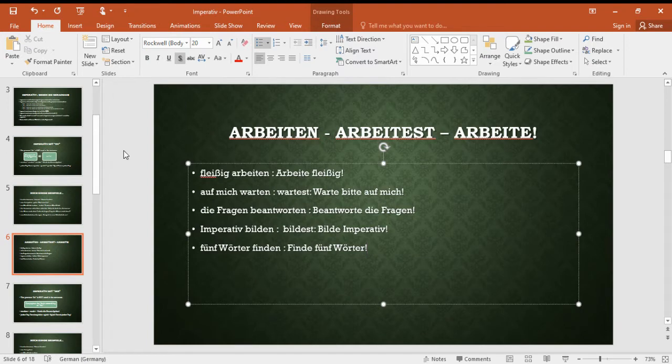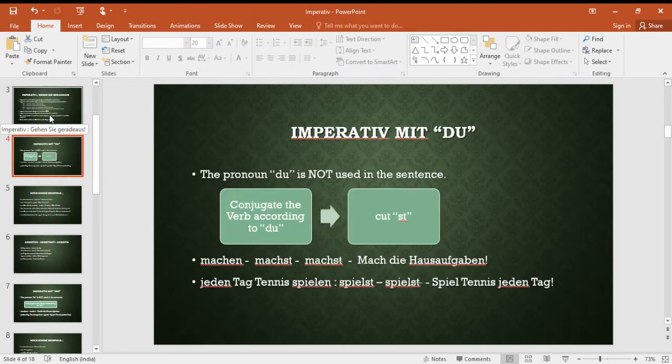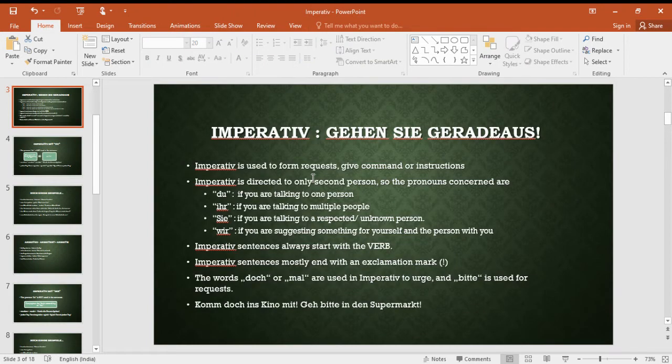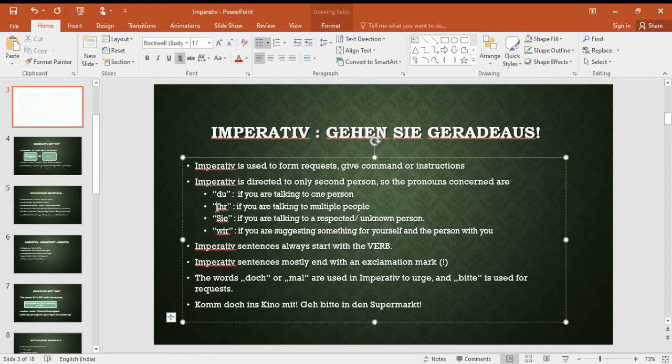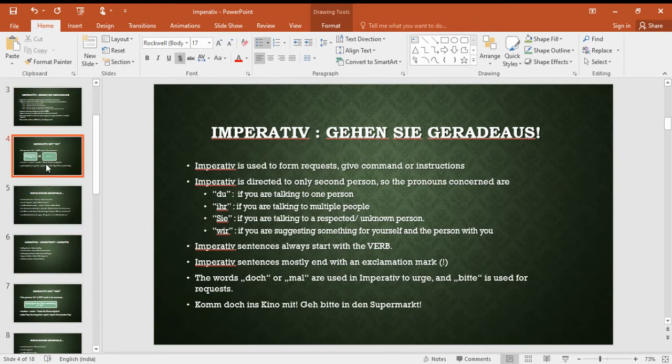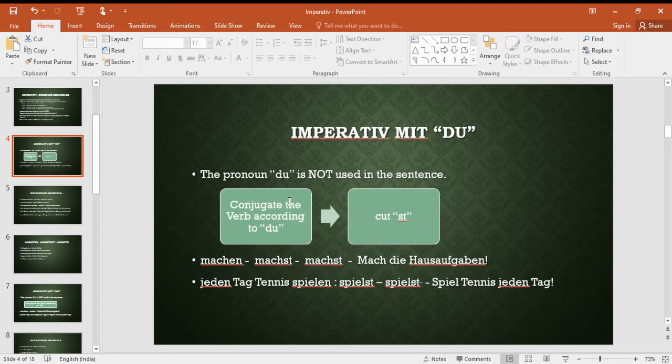Okay, simple. I'll try to revise everything. Whatever we have learned, imperative is a request or a command or instruction. This is only for du, ihr, Sie, and wir. It starts with a verb and ends with an exclamation mark. The words like doch or mal are used for urging, and bitte is used for requesting. Then we learned how to change the verb into imperative form for du.